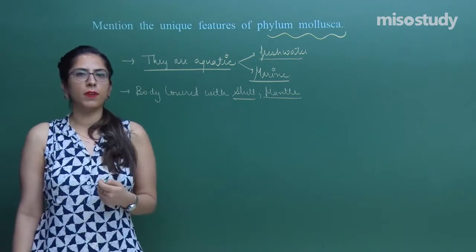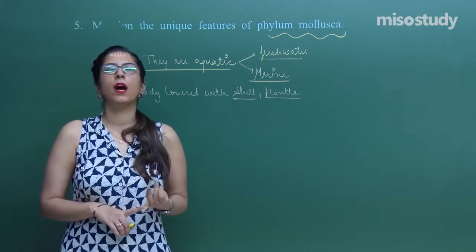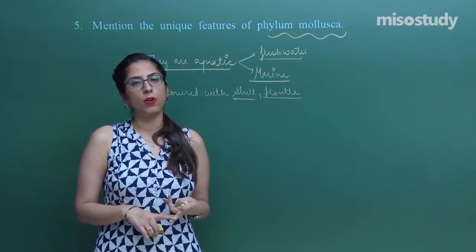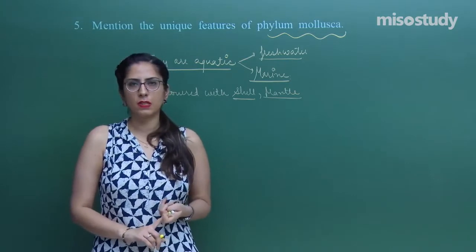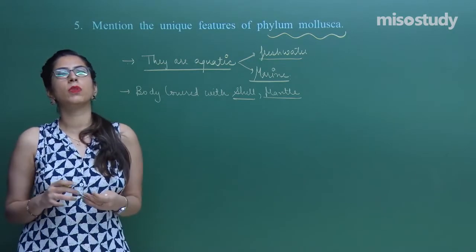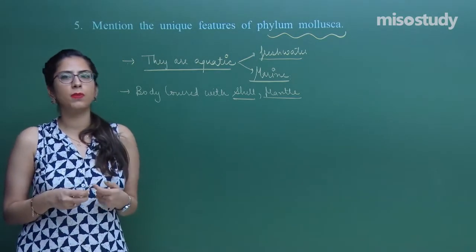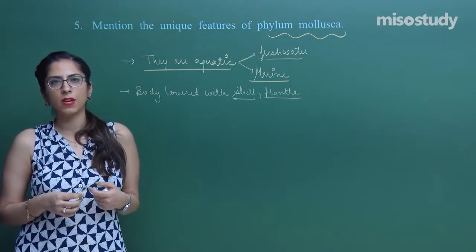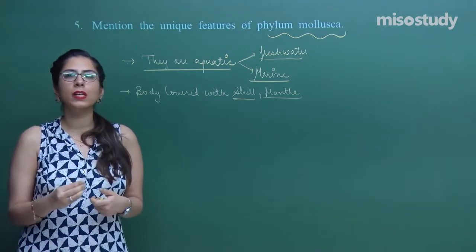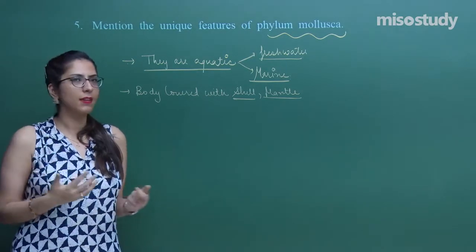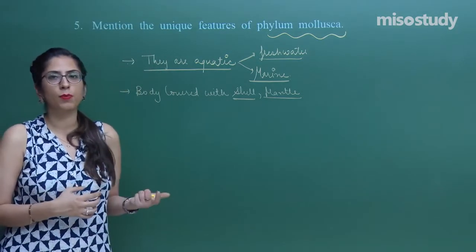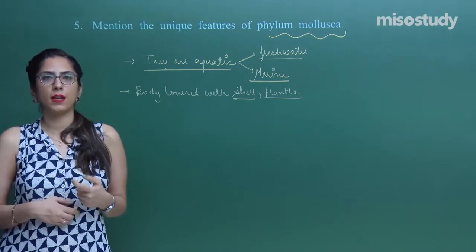When we were starting the different phyla, we discussed that first of all you have to explain whether they are triploblastic or diploblastic, whether they have a coelom or not, and which level of organization is present in them. In the last session of this chapter, we concluded with the help of a chart. If you remember the features we learned in that chart, that is well and good. From that chart alone you can write at least 7 to 8 points, and that is enough for attempting a 5-mark question. You can elaborate those points, and when you know the definition of triploblastic, you can write it there as well.